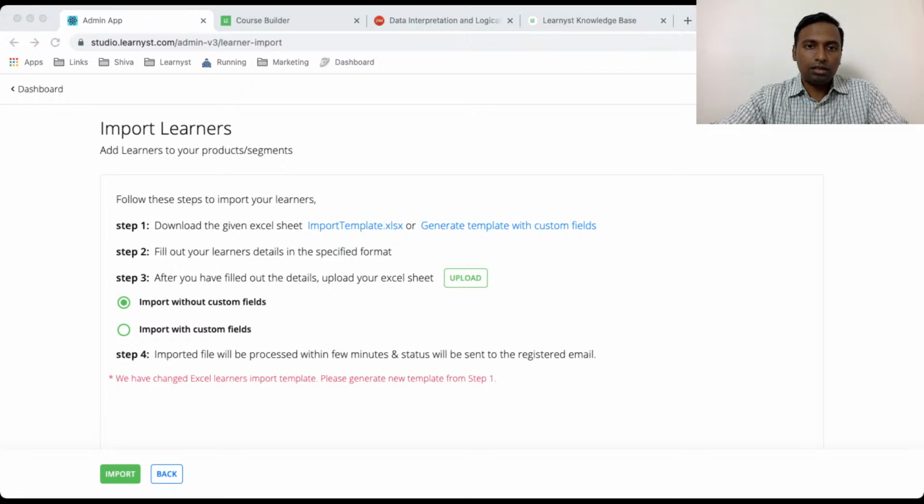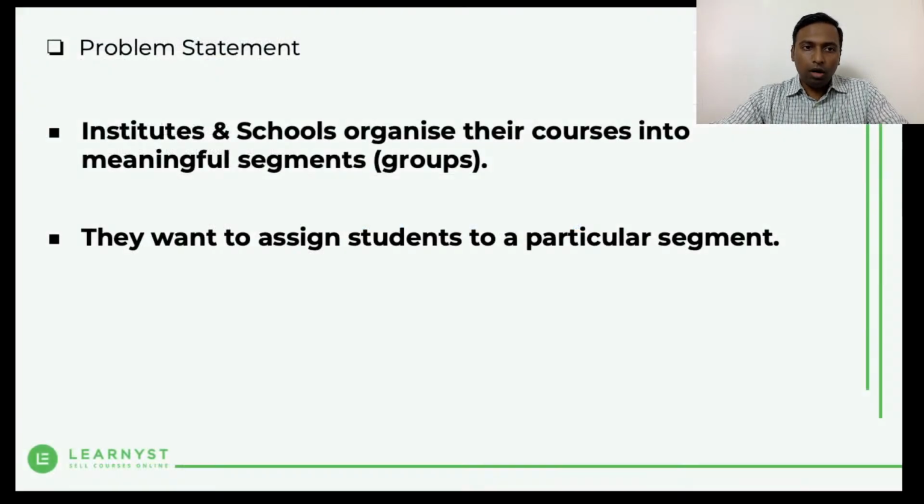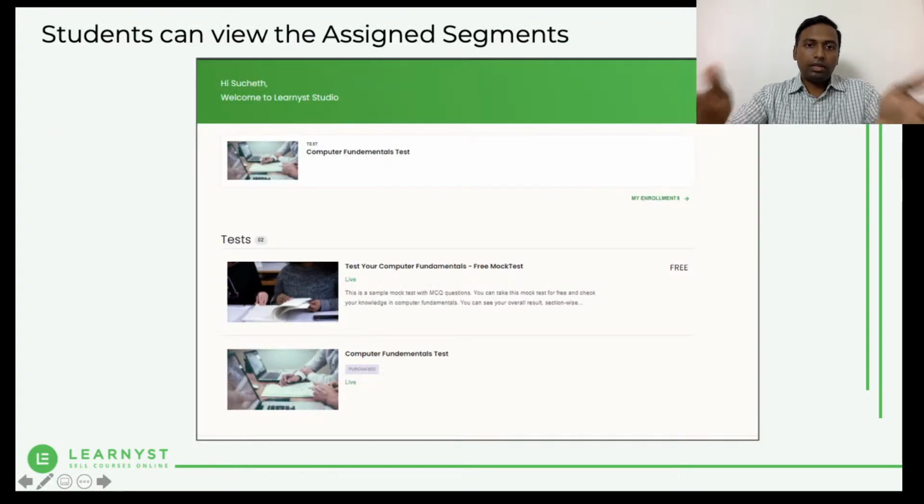learners can just log in and they can right away see the set of courses that are there in the segment. So after you have enrolled the students to these segments, once they log in, they will be able to see the courses which are there in this segment. So there's no confusion for them. They log in and directly land on a particular segment page and see only those courses which are there in the segment.